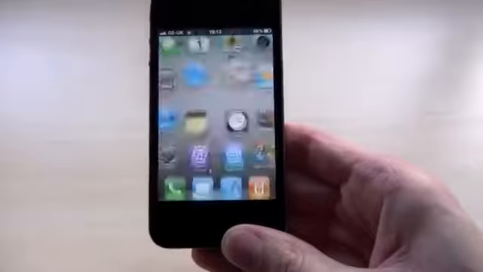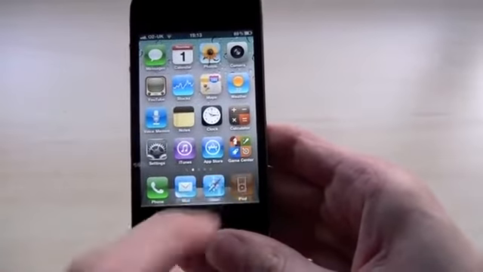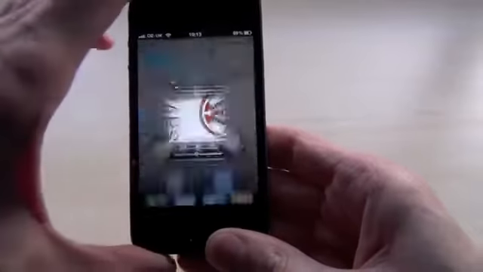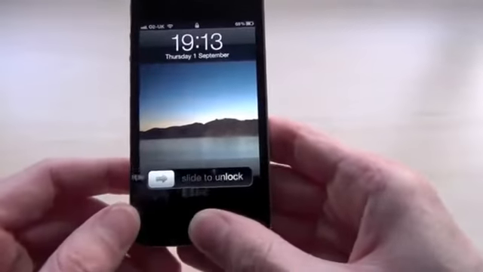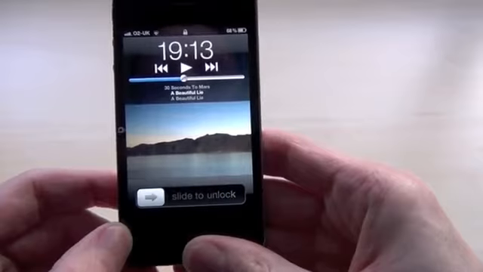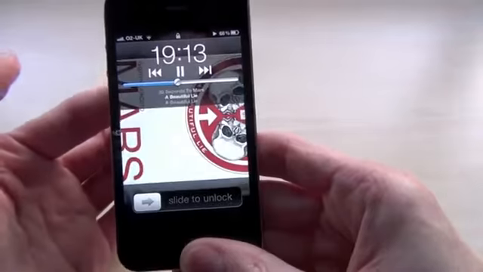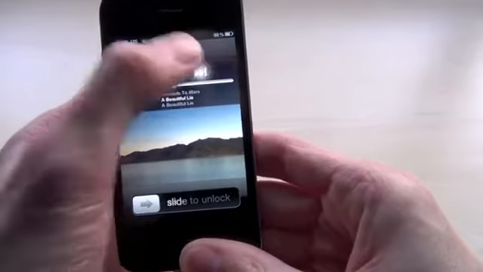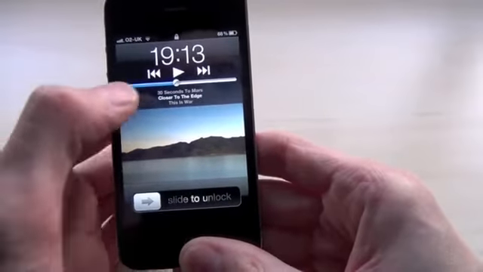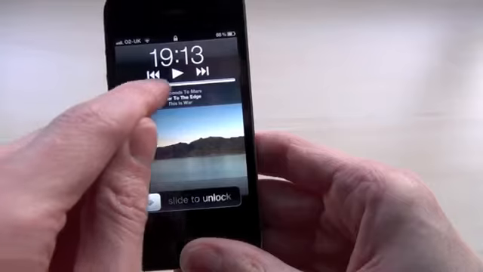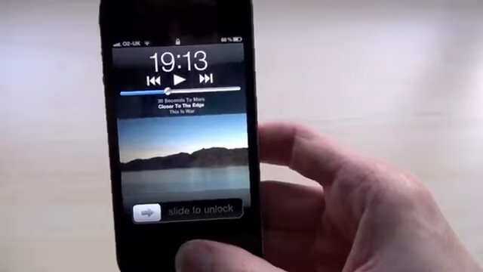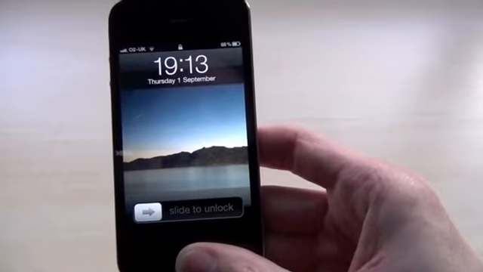Normally you would unlock the iPhone like so, go into the iPod and access the controls through here. But if the phone's locked, you can quite easily double press the home button, up come the iPod controls, and from here you can play, pause, skip to the previous and the next track, and you've also got the scrubber here for the volume. And to get rid of the control, simply double tap again and it disappears.